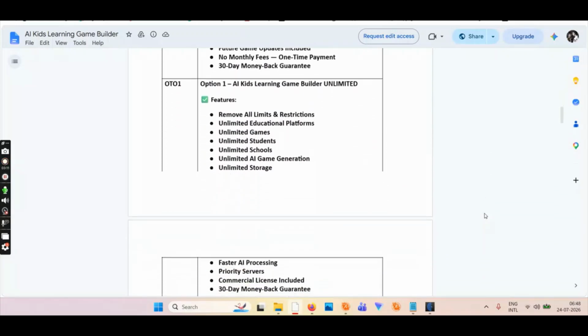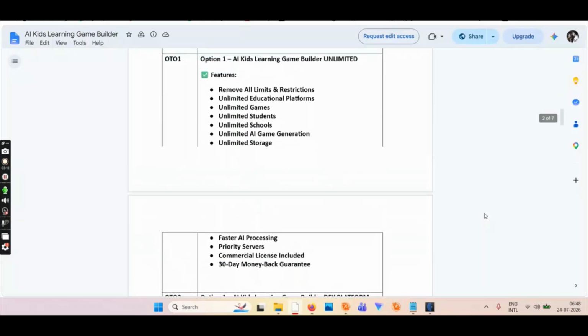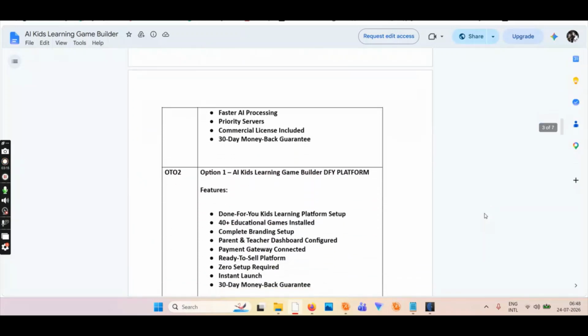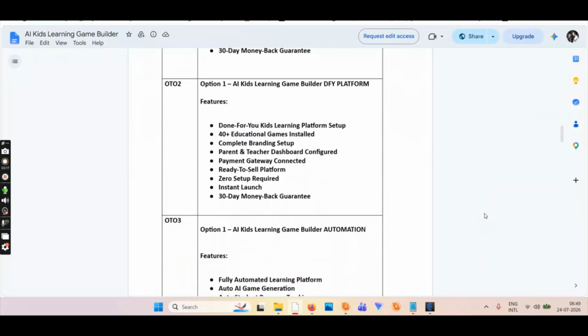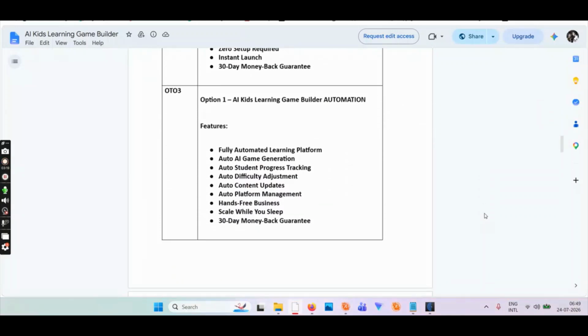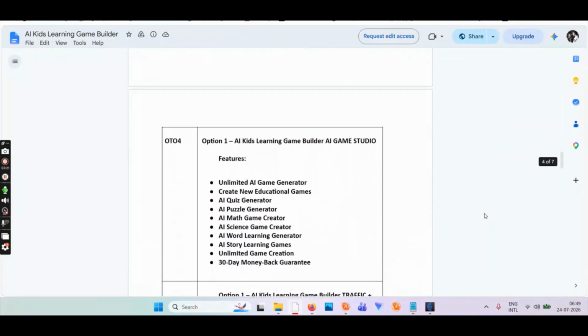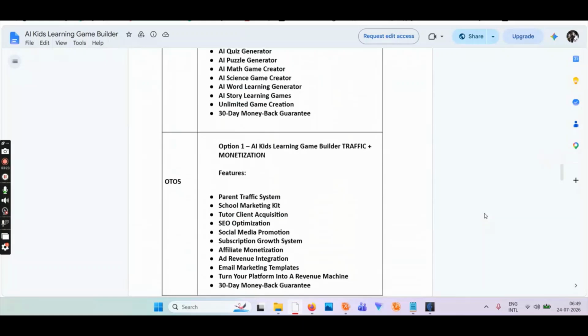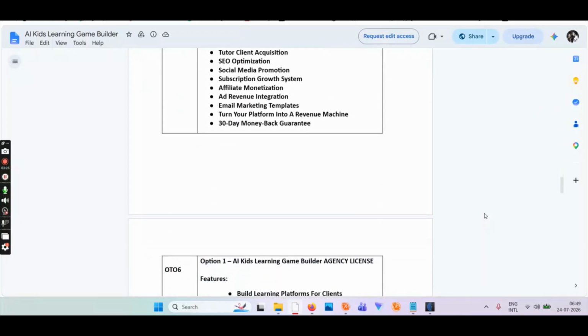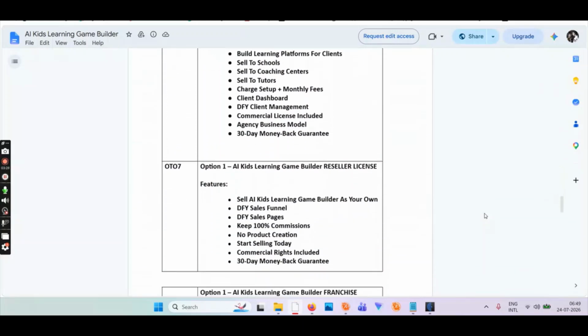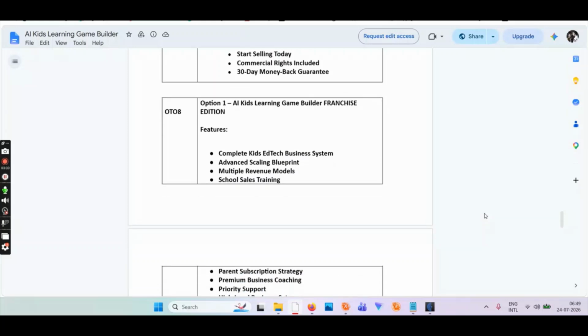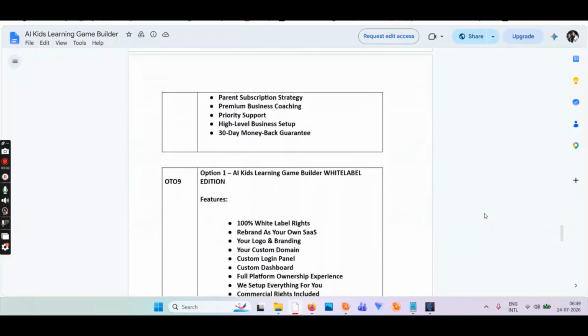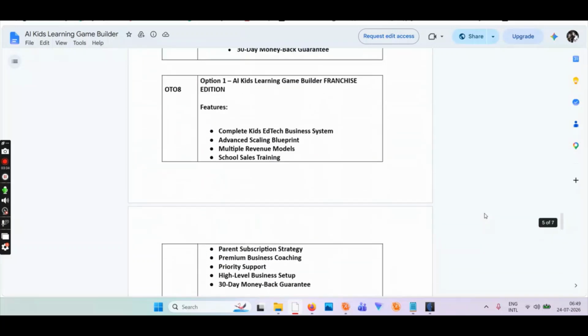This is OTO 1, unlimited version. So go and buy OTO 1 if you want everything unlimited. And then OTO 2 is, I guess, done for you. OTO 3 is automation, OTO 4 is studio, OTO 5 is traffic monetization, OTO 6 is agency license, OTO 7 is reseller license, OTO 8 is franchisee edition, OTO 9 is white label license. Go and buy all the OTOs.